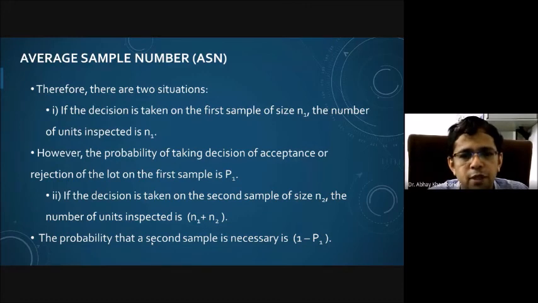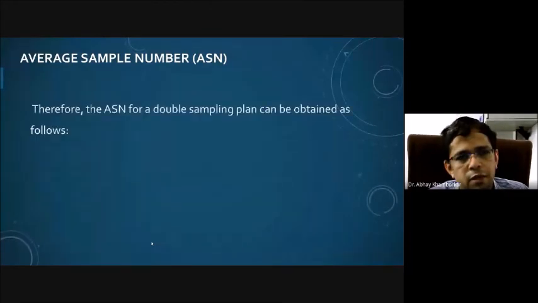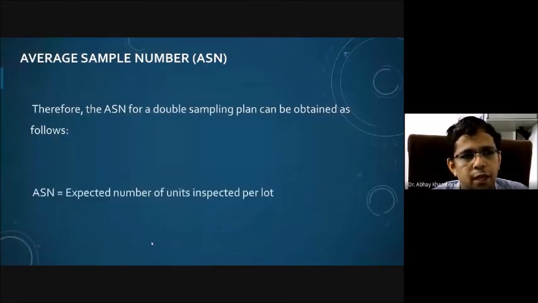Naturally, p1 is nothing but the probability that we have taken a decision on the basis of only one sample. So if we need a second sample, naturally its probability will be 1 minus p1. Therefore, the ASN for the double sampling plan can be obtained as follows.